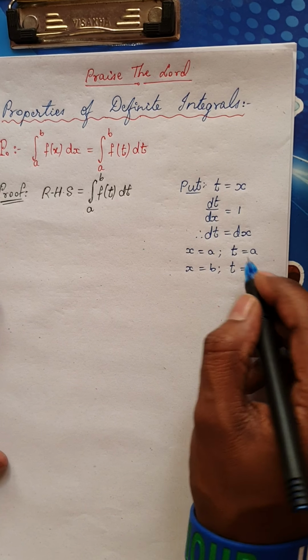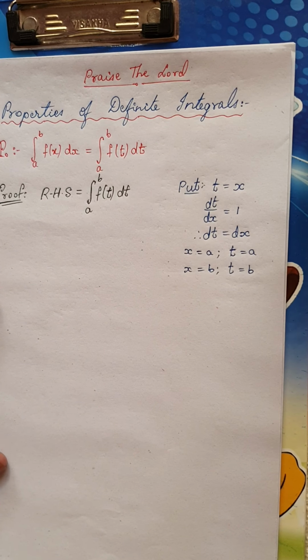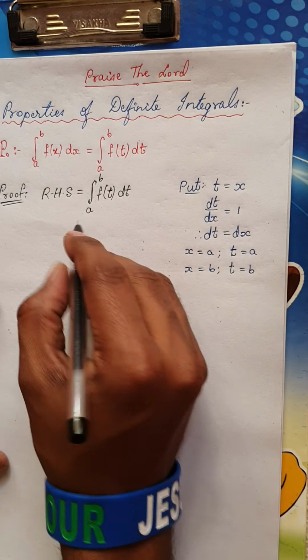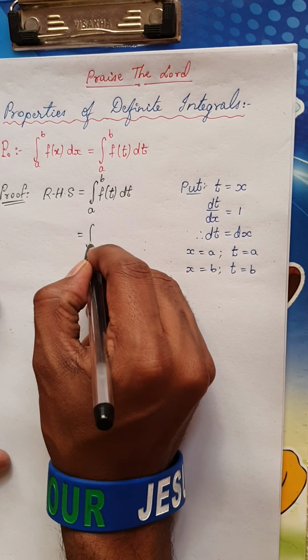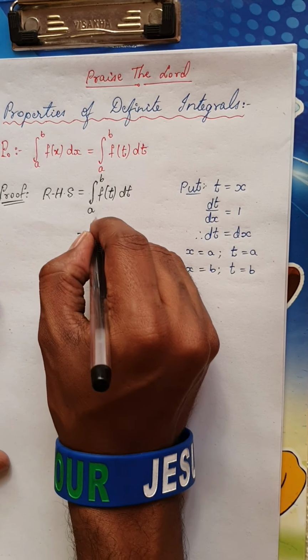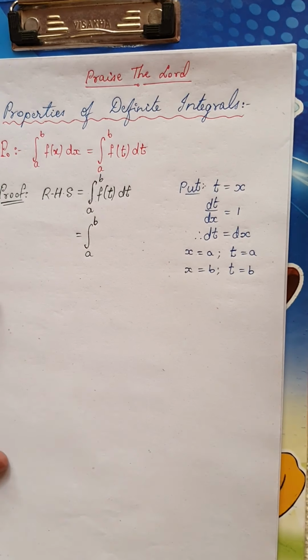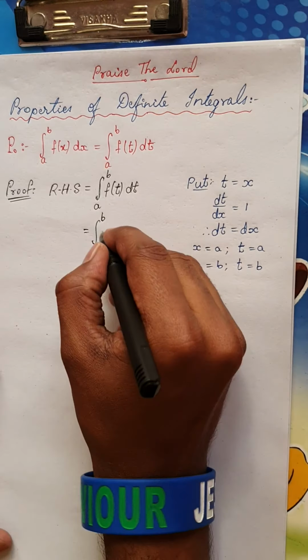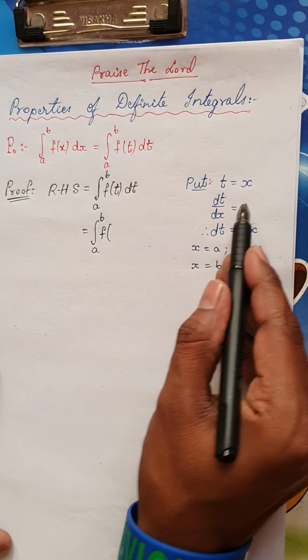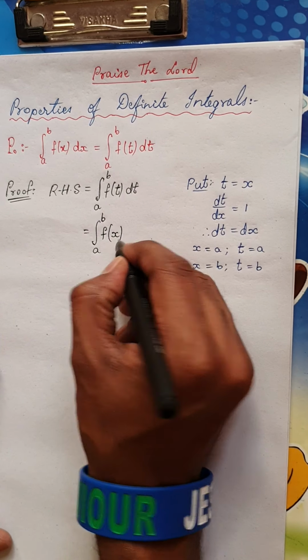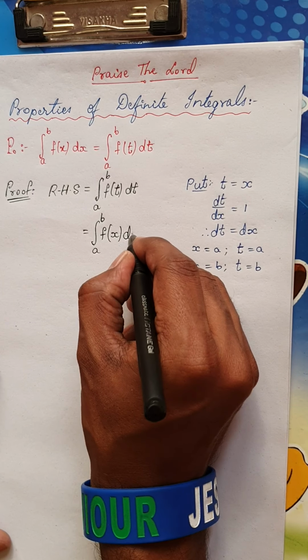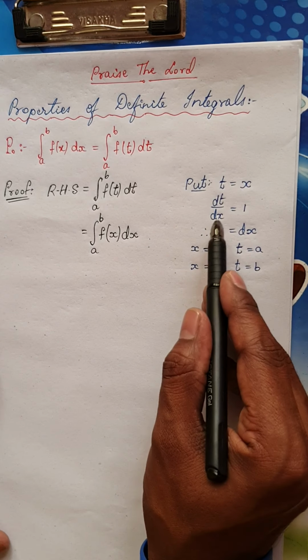This need not happen for all the questions. Remember, this would be equal to integral from a to b, as it is. Now as I replace t by x, this becomes f of x, and dt becomes dx.